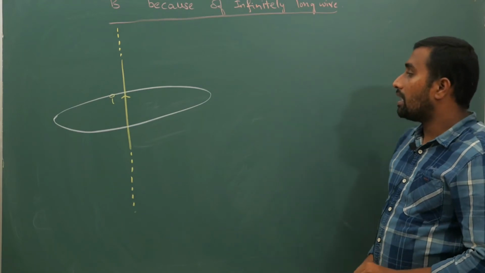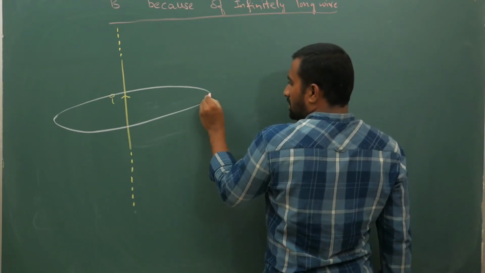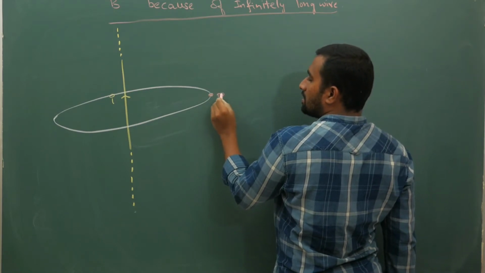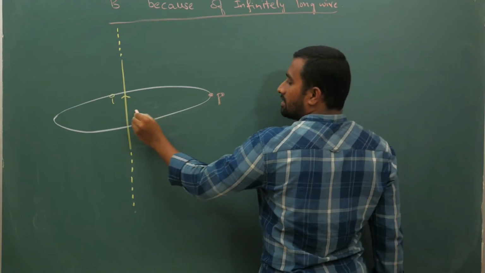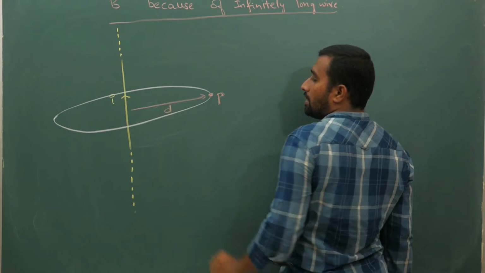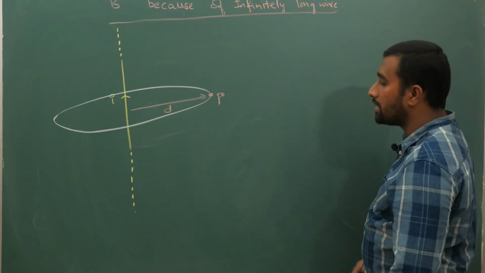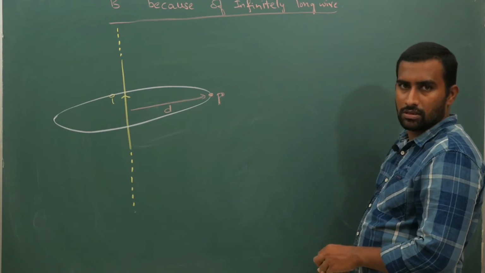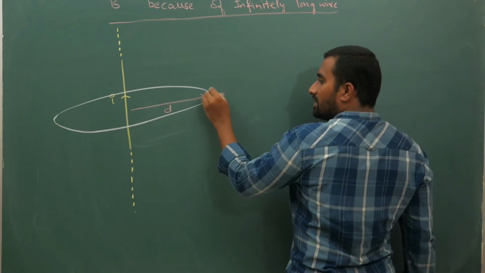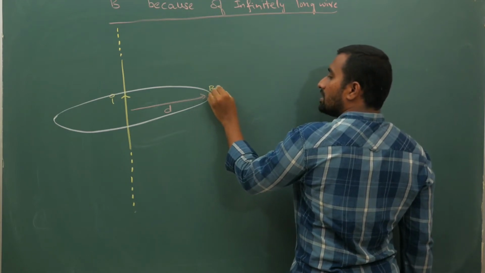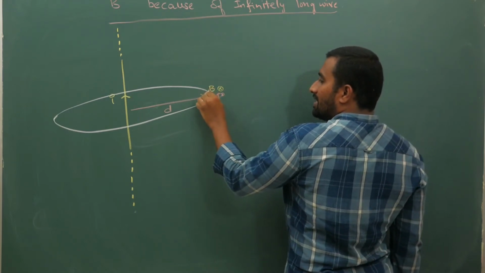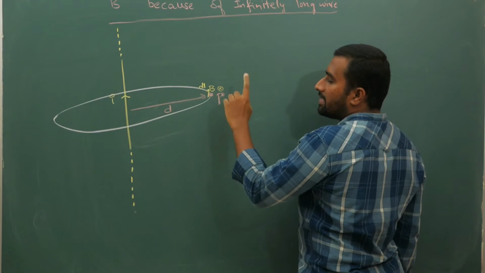Here at some point P, if you consider a line going like this with some distance d, at this point your magnetic field B is into the plane from the right hand thumb rule. Your dl element is also into the plane, it is tangential.